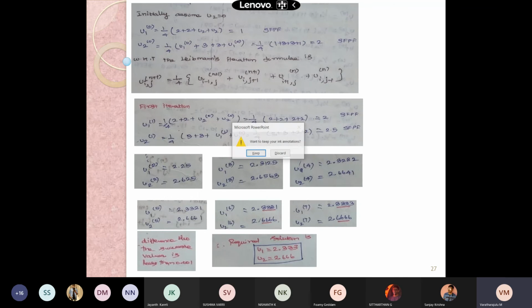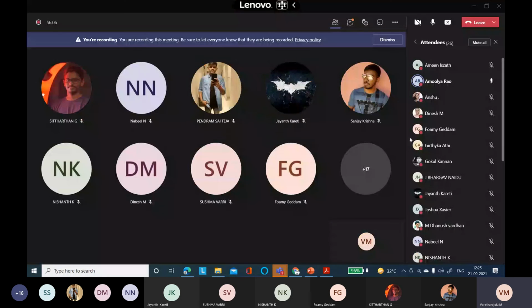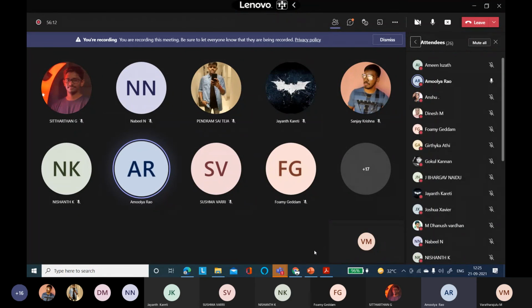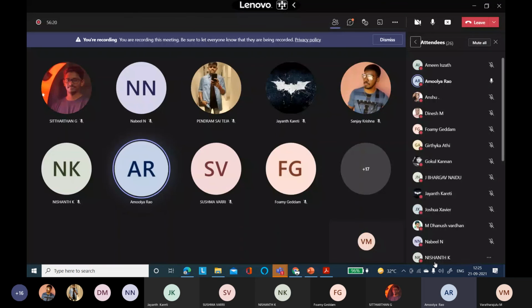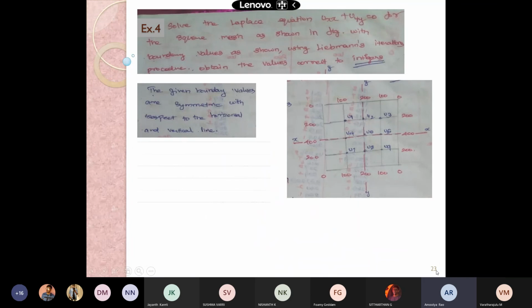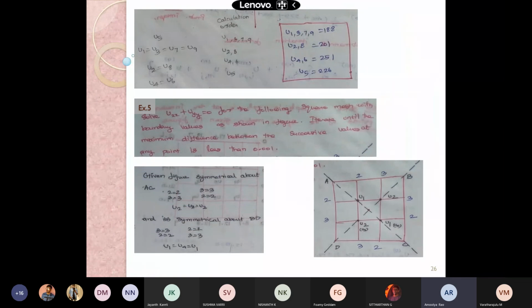Do you have any doubts? Sir, I have a question. We took the value of U2 as 0 and 0 initially. That's why we got U1 as 1. But I tried solving the equation, like U1 is equal to 1 by 4 into 4 plus 2 U2.